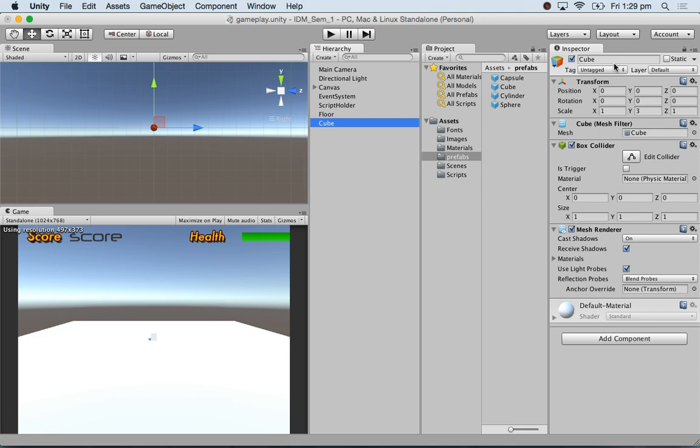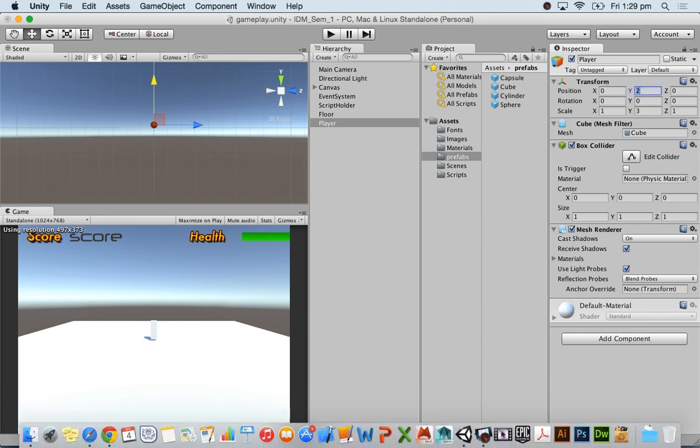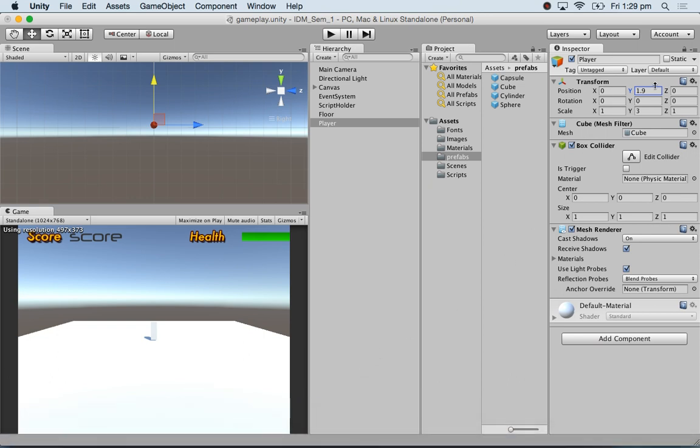Now this cube, I'm just going to call it my player. He's going to move around after I give him a script. And his position is also, oh, scale, sorry. It wasn't the position, it was scale, and his position is 0, to make it 1.9. Because I scaled my floor down, I just want him sitting on the floor. Okay, that's enough.